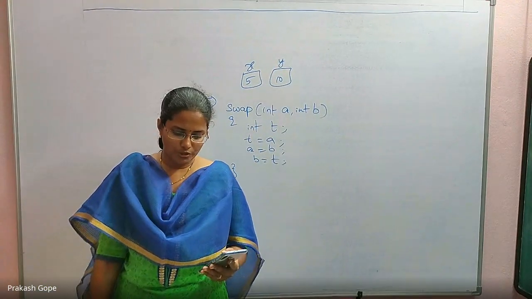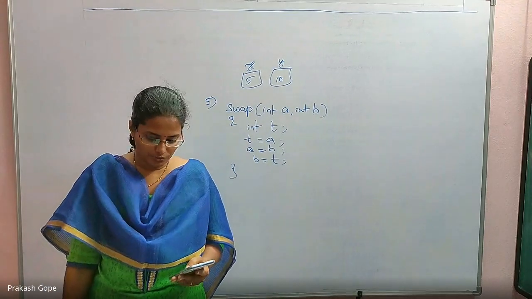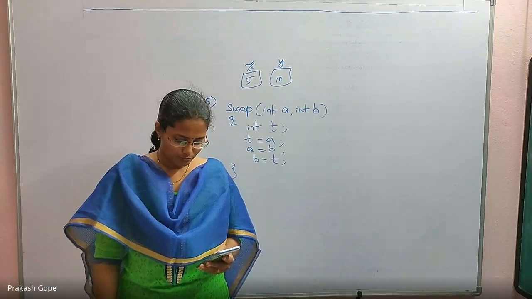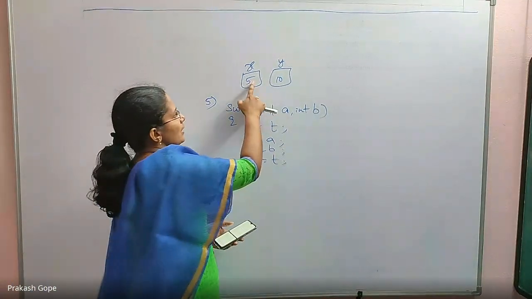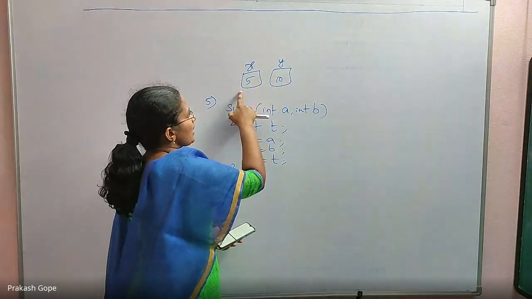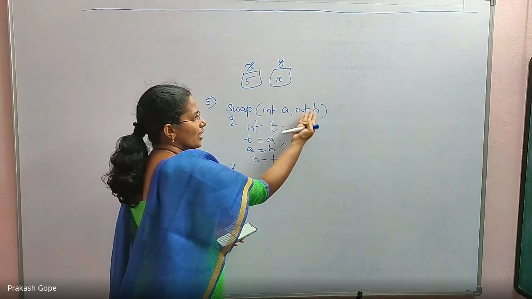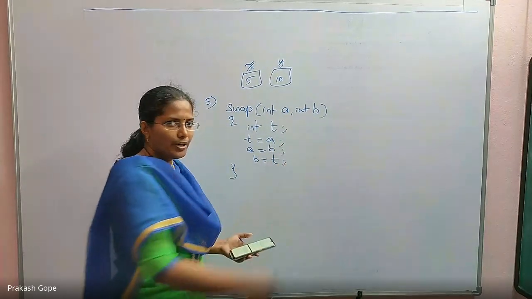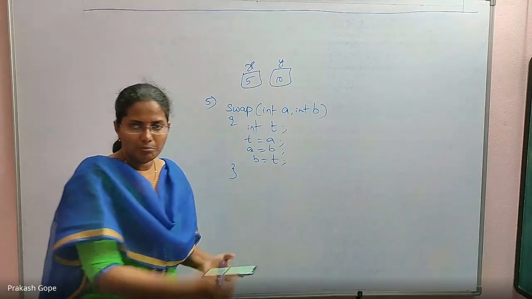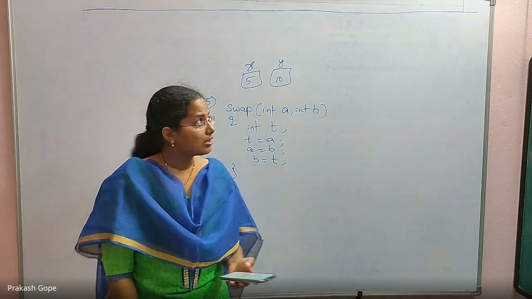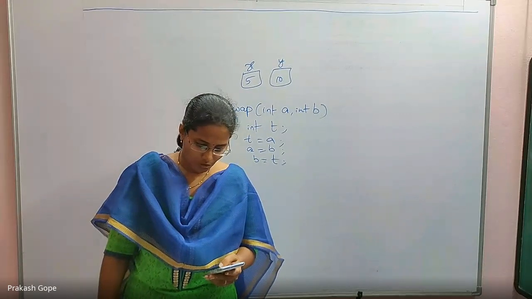If you do option A, it is called by value technique. There will not be any effect for x and y. So option A is wrong. Option B, call swap function as ampersand x, ampersand y. If I pass the addresses of x and y, but you have not declared int star a, int star b, you have not declared pointers, then how can I pass their addresses? First of all, compiler will throw error if you call swap by passing addresses. So option B is also wrong.